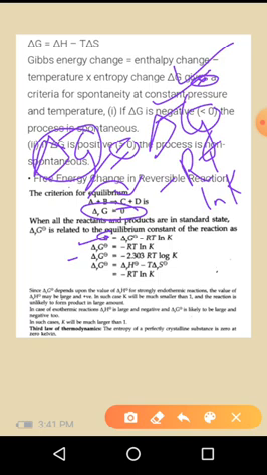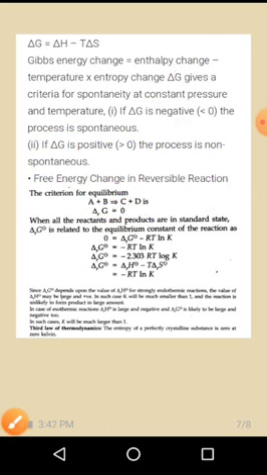Since delta G naught depends upon the value of delta H, for a strongly endothermic reaction the value of delta H may be large and positive. In such cases, K will be much smaller than 1 and the reaction is unlikely to form products in a large amount. In the case of an exothermic reaction, delta H is large and negative and delta G naught is likely to be large and negative. Next, the third law of thermodynamics is that the entropy of a perfectly crystalline substance is 0 at 0 Kelvin.